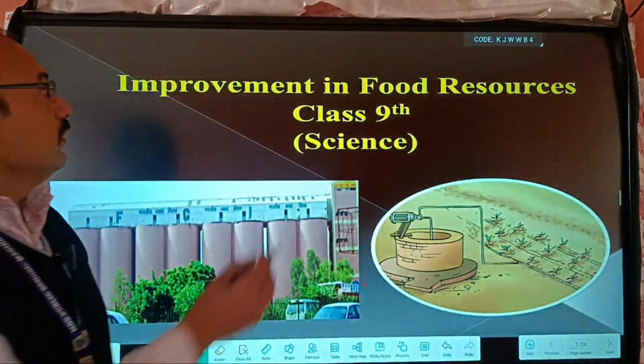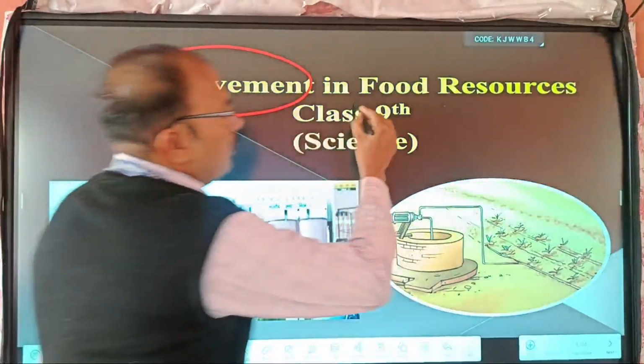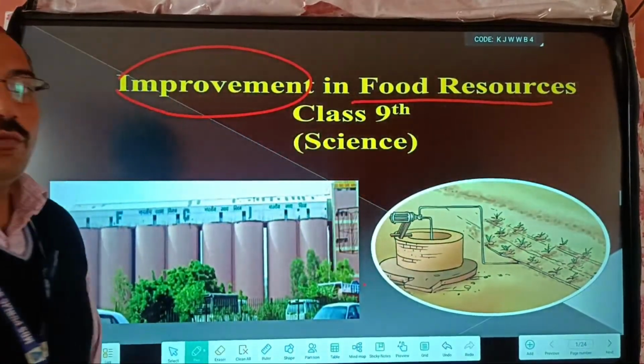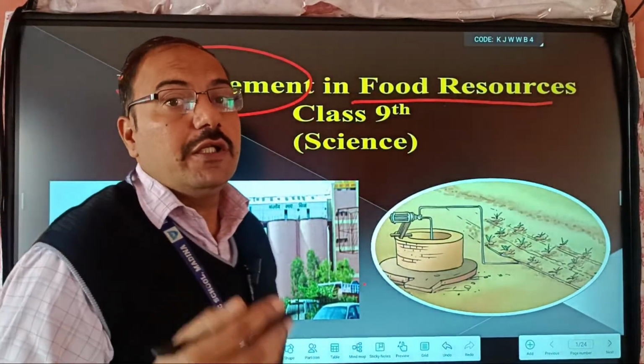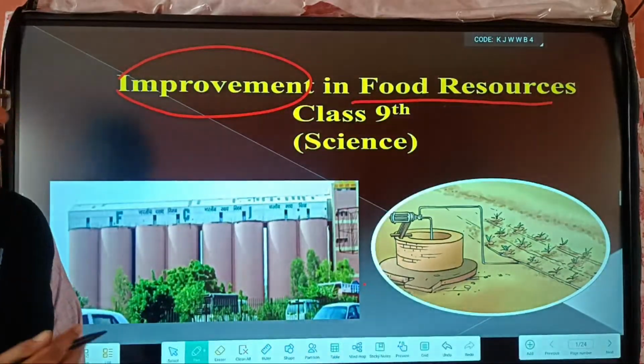So first of all, what is improvement? Improvement in food resources means we increase the production of a crop without degrading the quality of the food.